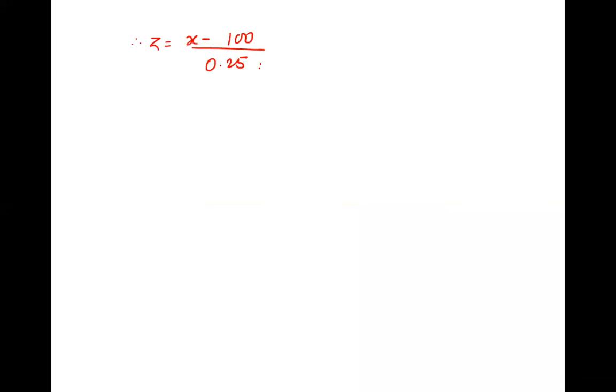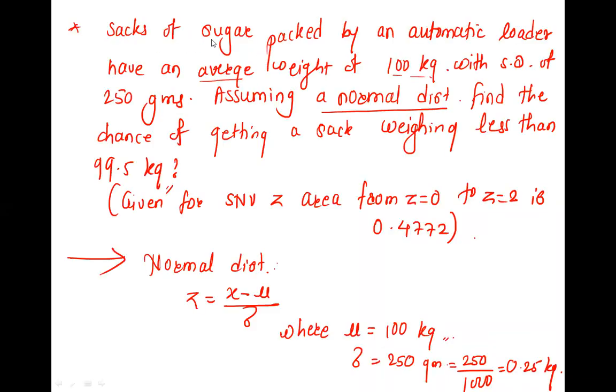Now we have to see what X is. Whatever is asked in the question, that value will be your X. Find the chance of getting a sack weighing less than, forget the condition for some time, 99.5 kg.